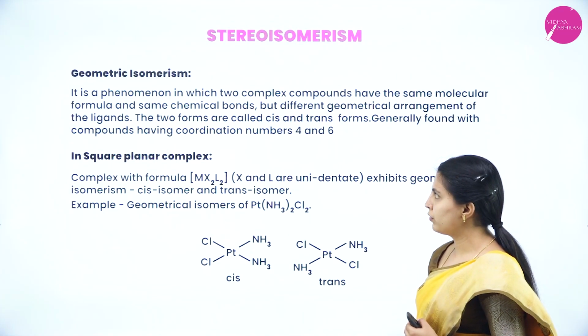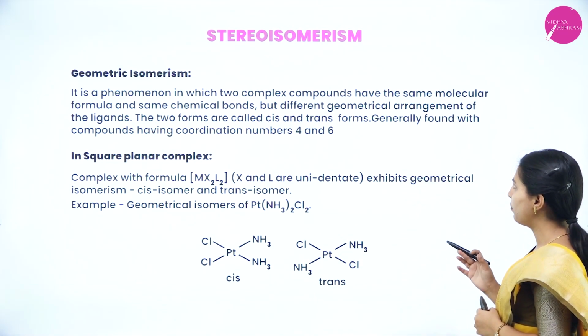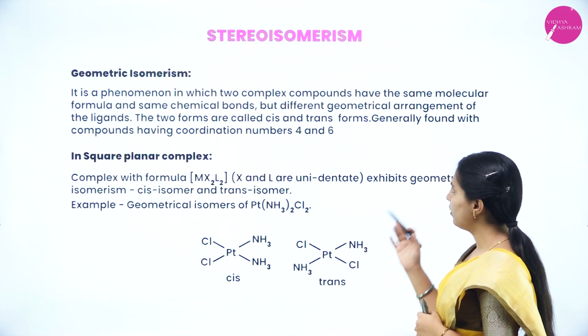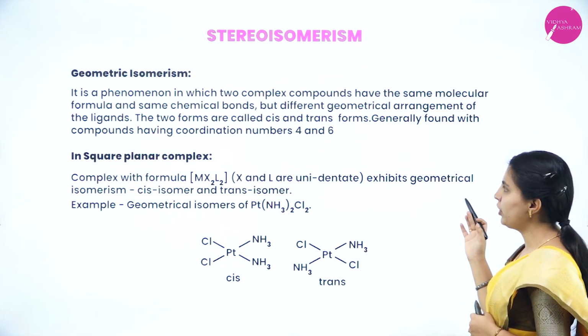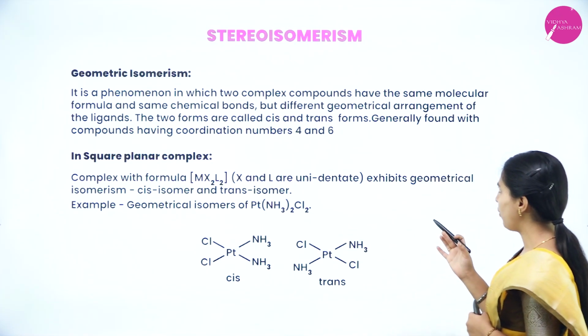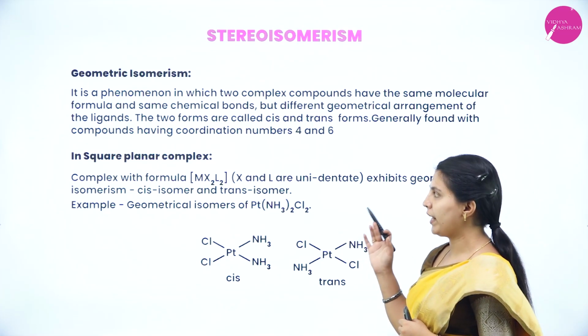Next, geometrical isomerism. It is a phenomenon in which two complex compounds have the same molecular formula and the same chemical bonds but a different geometrical arrangement of the ligands. The two forms are called cis and trans forms, generally found with compounds having coordination number 4 and 6.